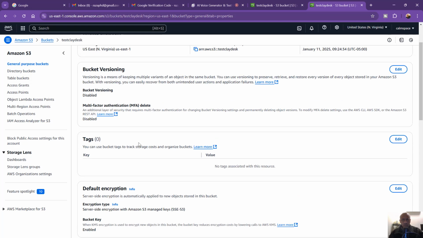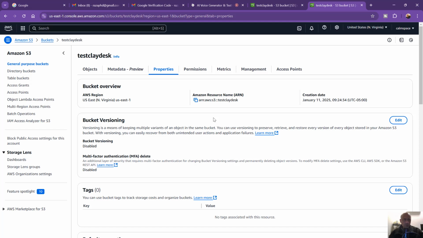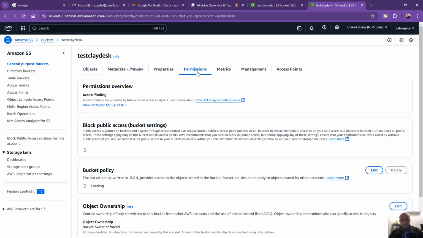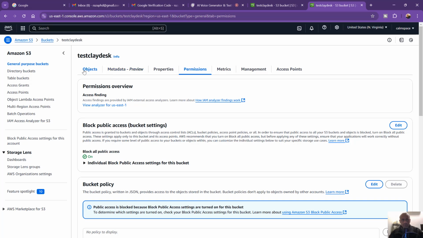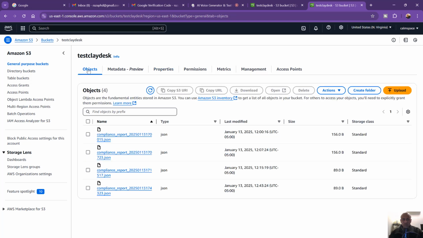Yeah, what else can you tell me? Can you tell me more about my S3 bucket? Other details? Sure, I can provide more details about your S3 bucket. Let's see. Number of objects: I can tell you how many objects are stored in your S3 bucket. Bucket permissions: I can show you the permissions that are set for your S3 bucket, including who has access and what level of access they have. Bucket properties: I can also provide details about the bucket's properties, such as its creation date, region, and storage class. Which of these details would you like to know more about?